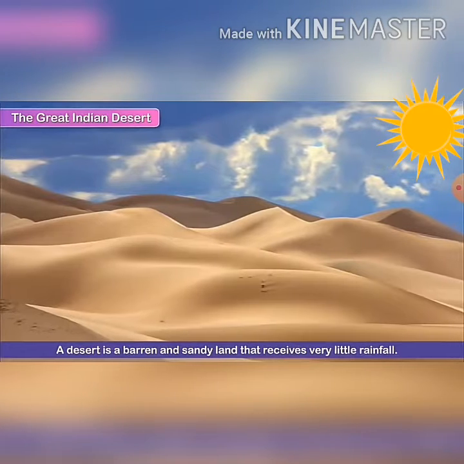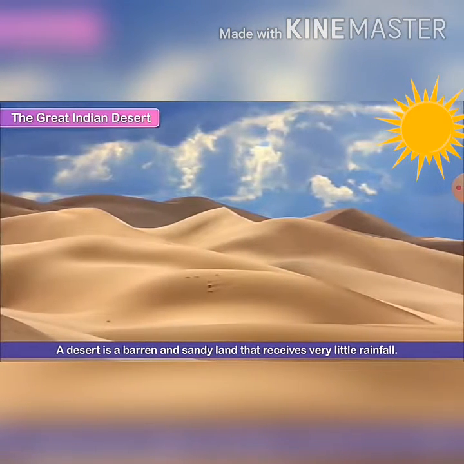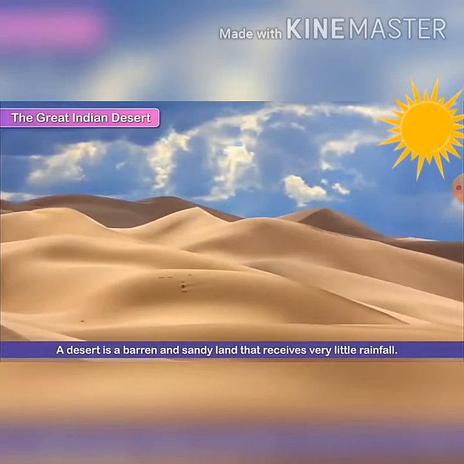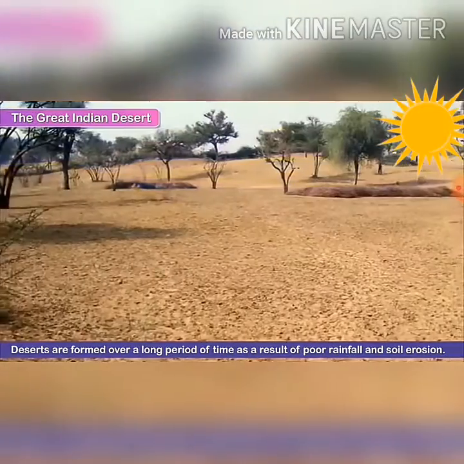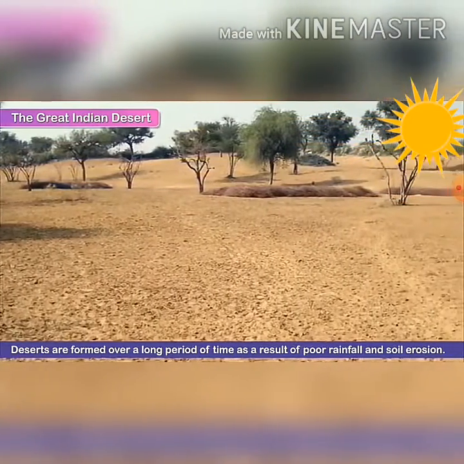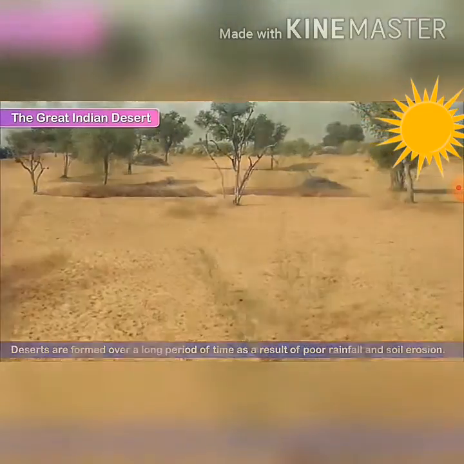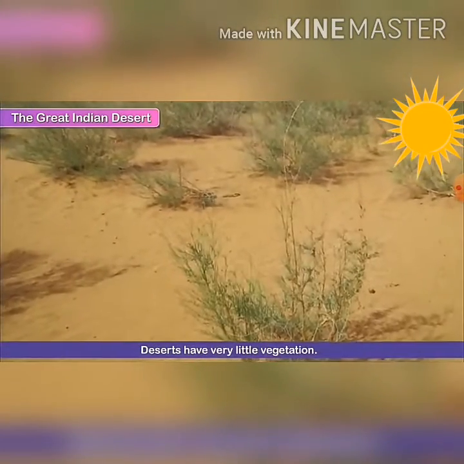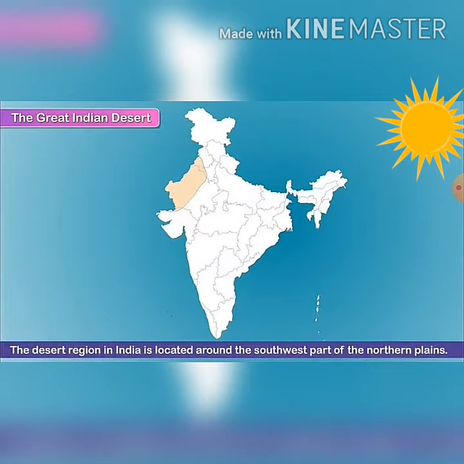The Great Indian Desert. A desert is a barren and sandy land that receives very little rainfall. Today we are going to learn about Thar Desert, the Great Indian Desert. Deserts are formed over a long period of time as a result of poor rainfall and soil erosion. As a result, they have very little vegetation.